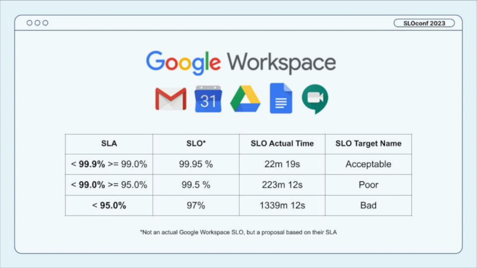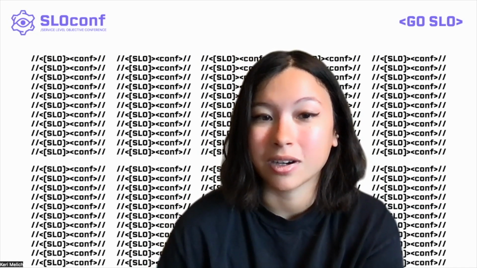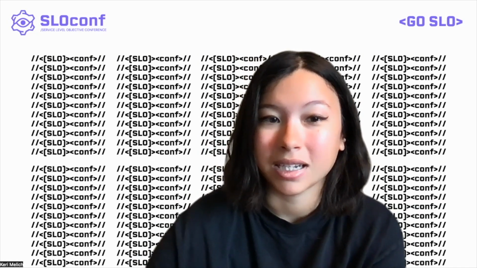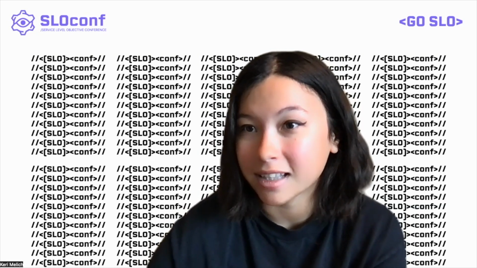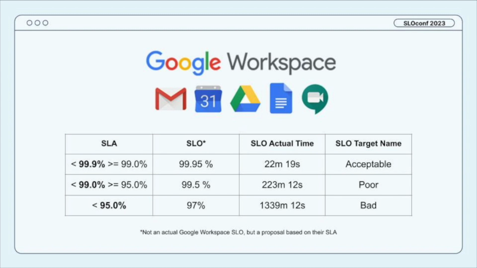99.5% SLO gets us in time to not have to give away 7 credits for the month. And that I think would be a poor experience. So people are already breaking the SLA, but it gives us time to still get in there and fix problems before we get to the really bad experience. And that's anything under 97% uptime. And at that point, once we get to that 95% line of uptime, that's when we're going to have to start giving away essentially 50% off for 15 free days of credit for the month.